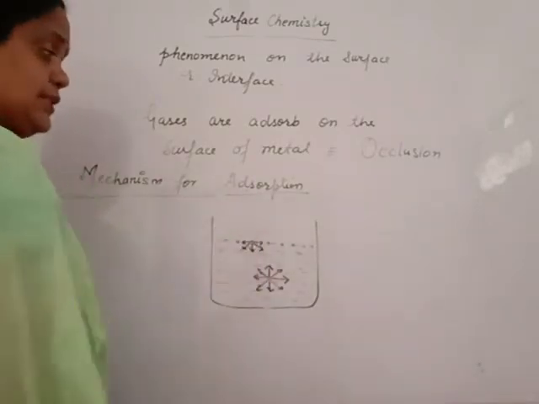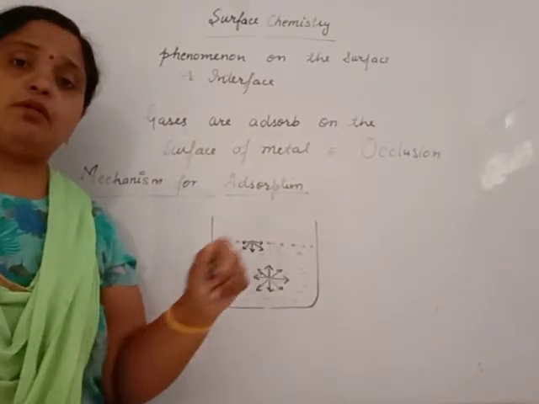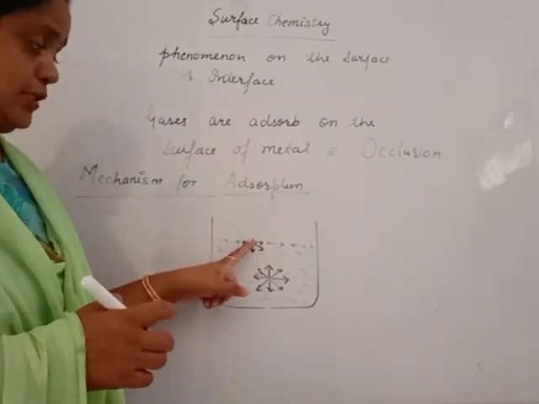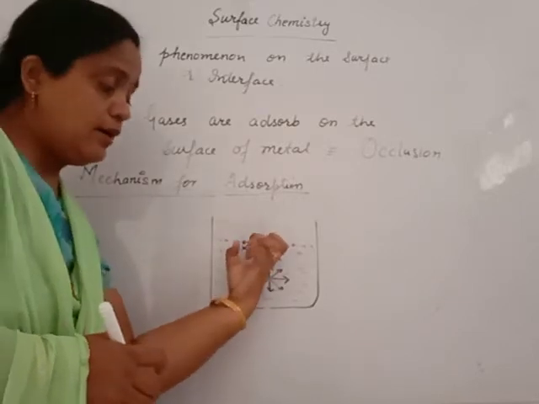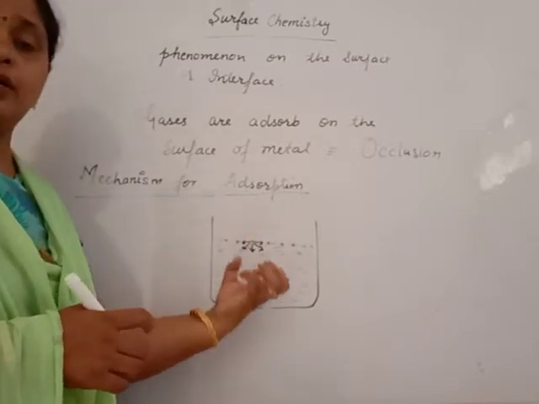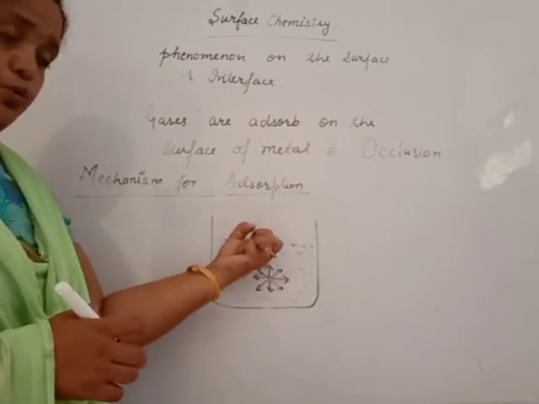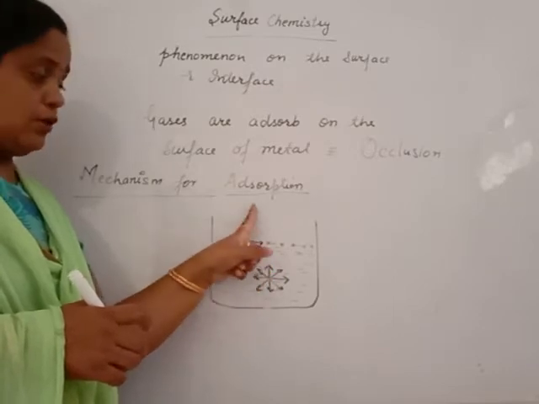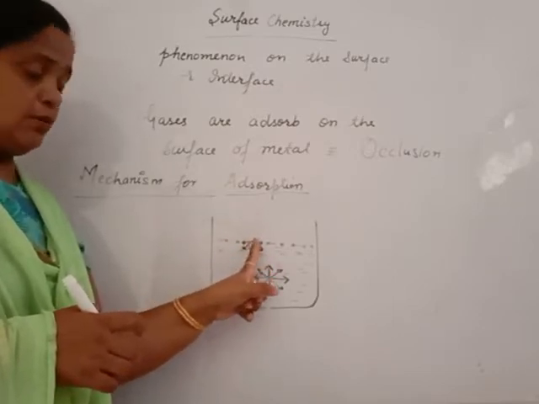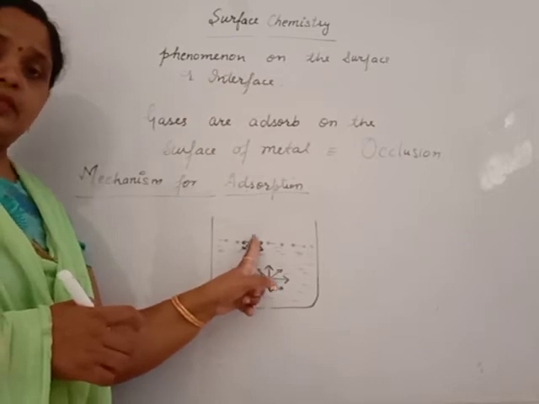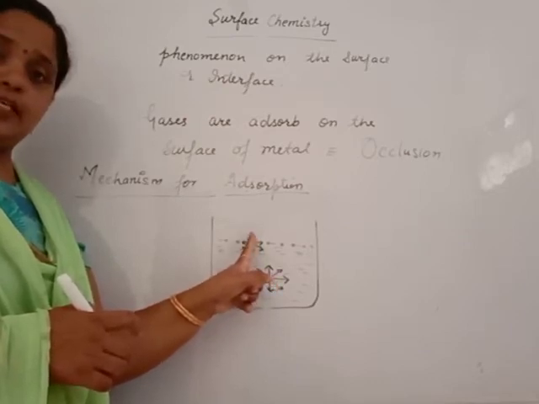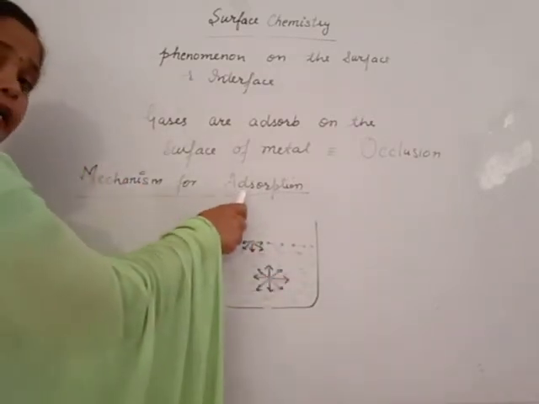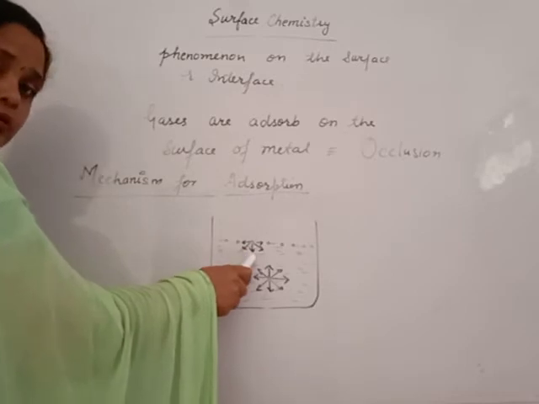Outside gaseous particles are there, but gaseous molecules are far apart, so there is a large distance between them. The particles present at the surface experience inward pull, which tries to attract them inside the solution, but there is no outer force, so the particles remain on the surface. This is known as surface tension, and this surface tension is the mechanism of adsorption due to inward pull.